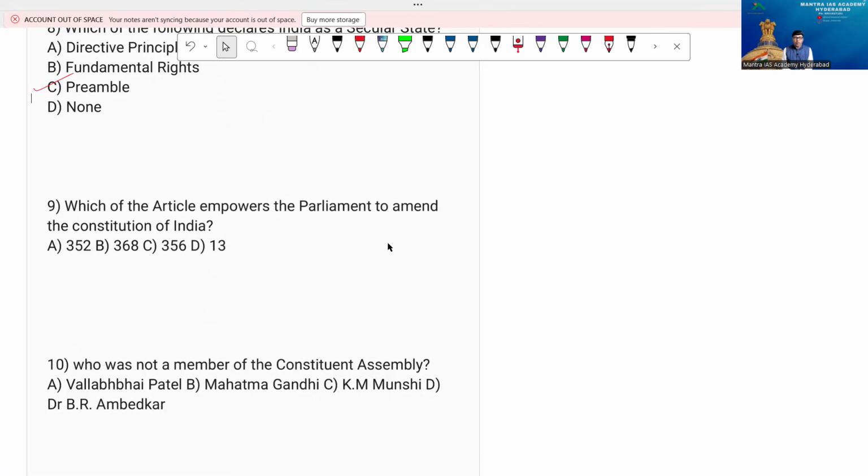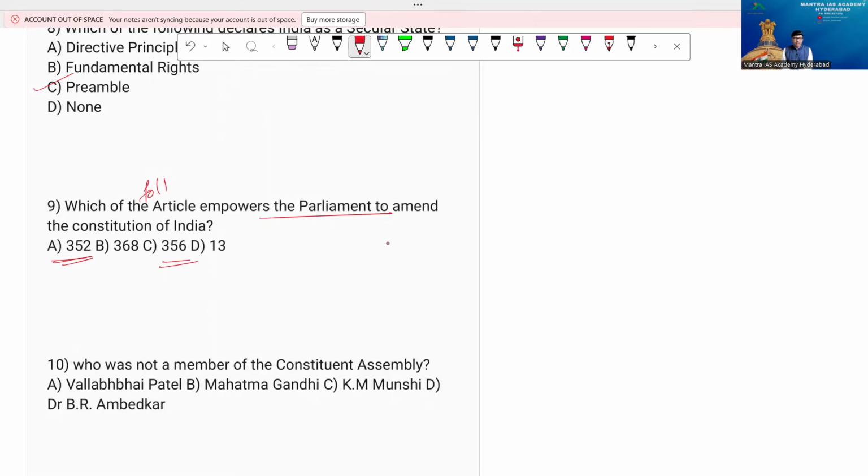Then here, which of the following articles empowers the Parliament to amend the Constitution? Options: A, 352, B, 368, C, 356, and D, 13. If you observe this very carefully, Article 352 is national emergency. Article 356 is President's rule in a state. That's called a state emergency.